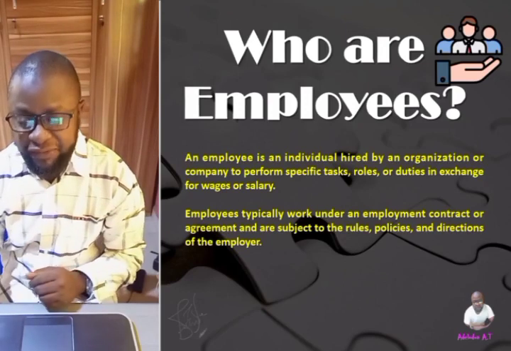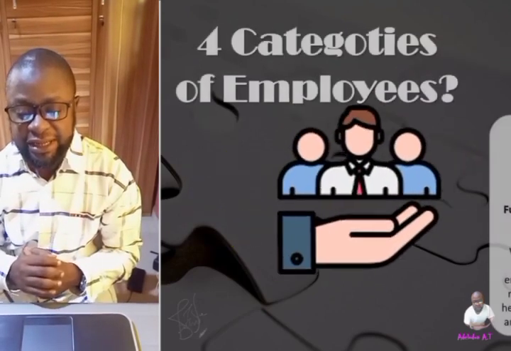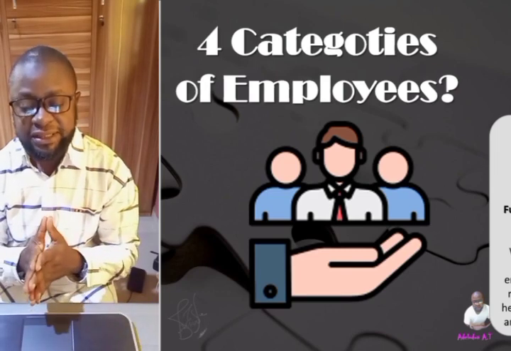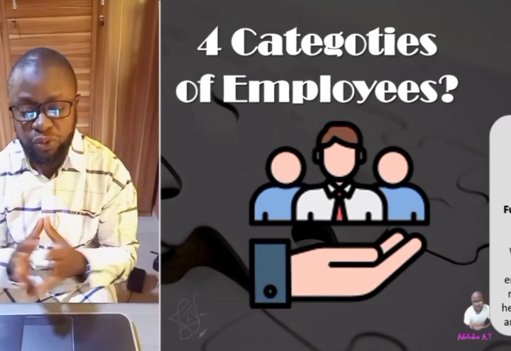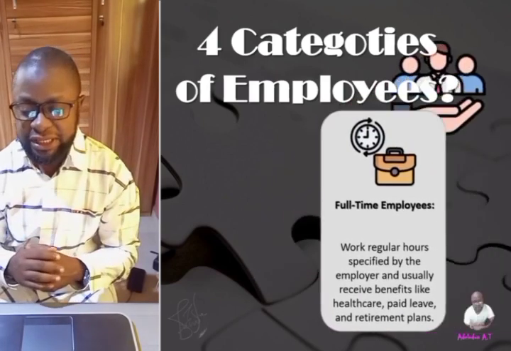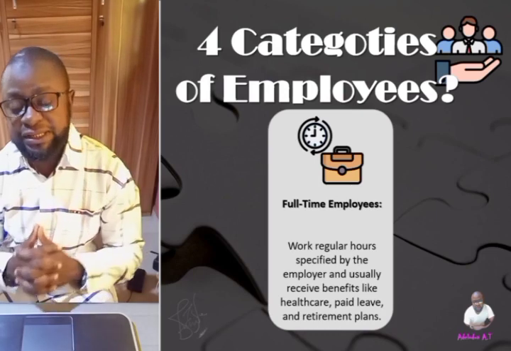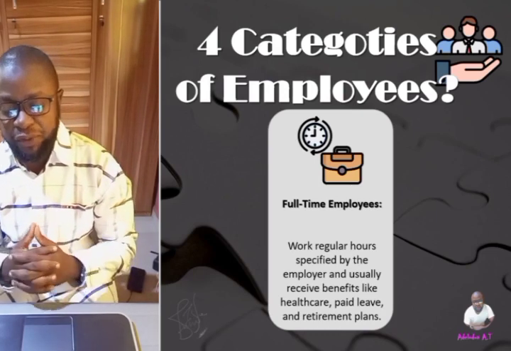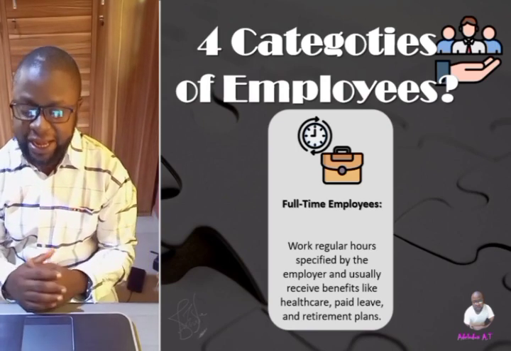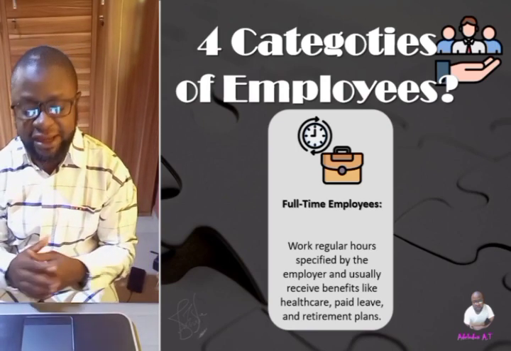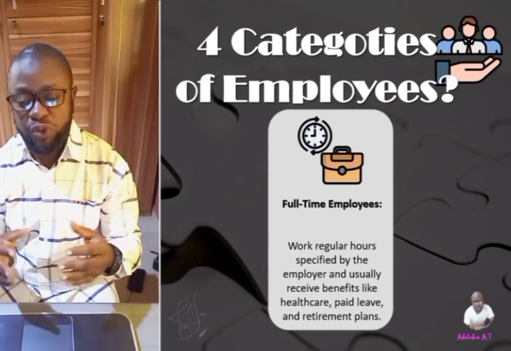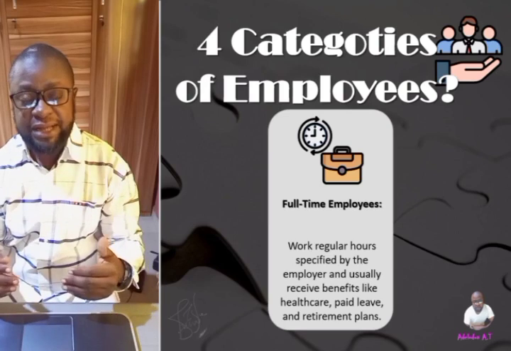All right. Having known this, the next thing we take a look at is the categories of employees, and we have four categories that we'll discuss here. The first category are the full-time employees. They work regular hours specified by the employer and usually receive benefits like healthcare, paid leave, and retirement plans. So these are the people who work fully as an employee.